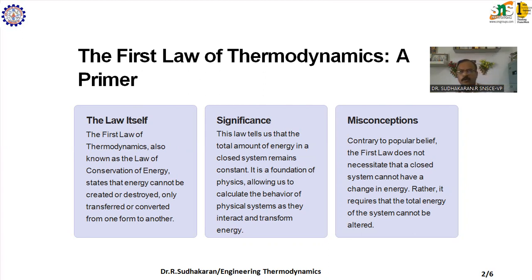Now, what do you infer from this particular law? This means that the total energy always remains constant. It can only be transformed from one form to another. This law tells us that the total amount of energy in a closed system remains constant.